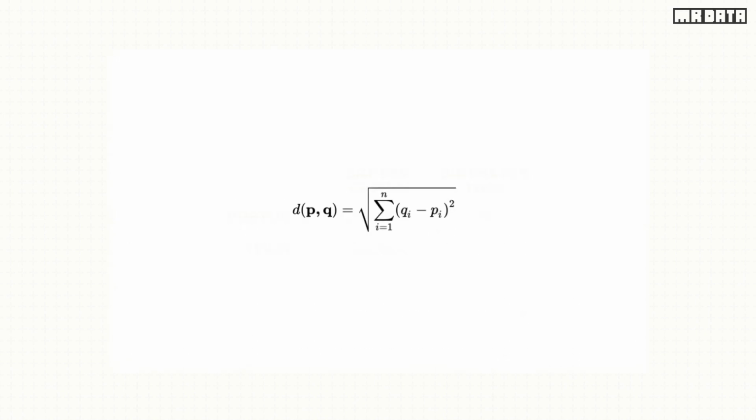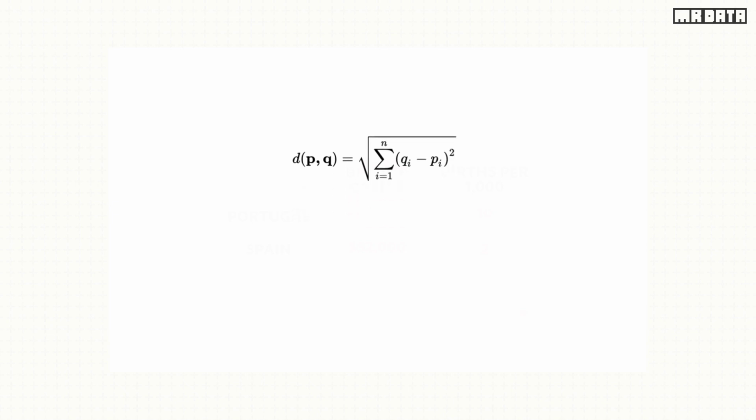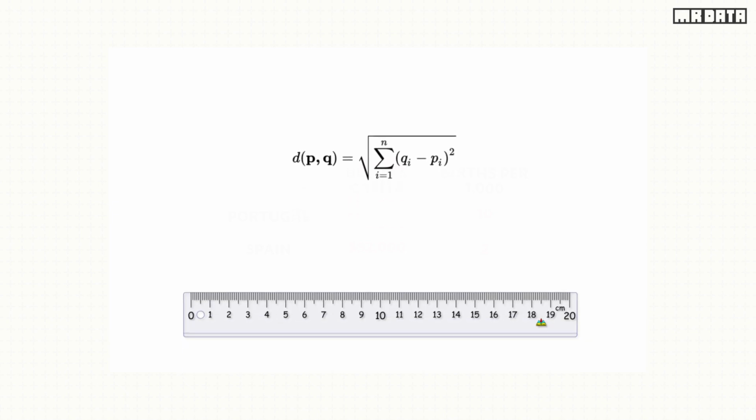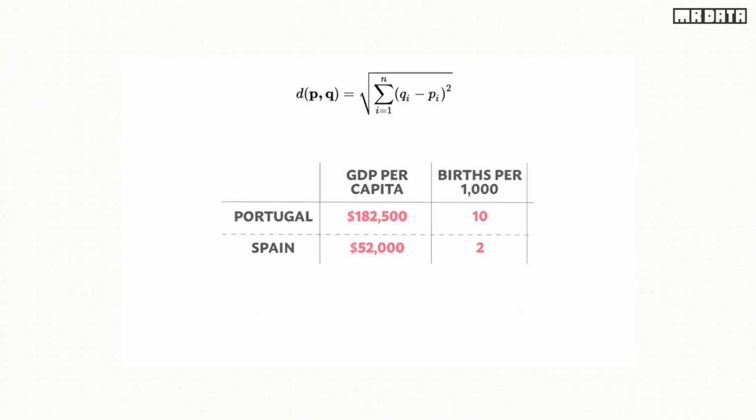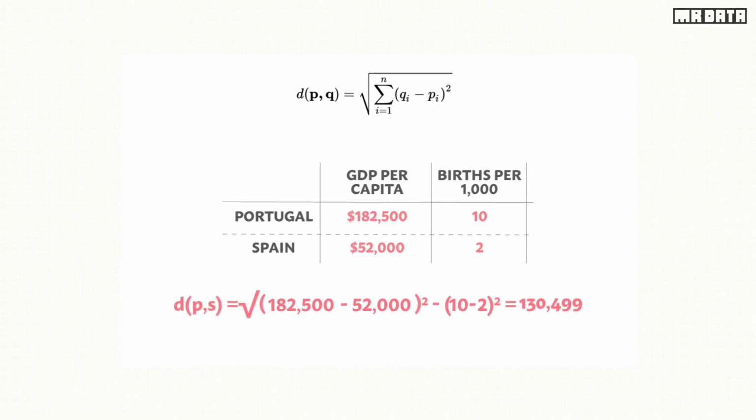I will use the Euclidean distance metric to measure the distance between each country, but first I need to normalize the data. GDP per capita and births per 1,000 women are on different scales. GDP per capita has a much larger scale than births per 1,000, and this means it will dominate our distance metric calculations between countries and make the births per 1,000 variable irrelevant. For example, if we calculated the distance between Spain and Portugal based on this metric, it would be around 130,000.